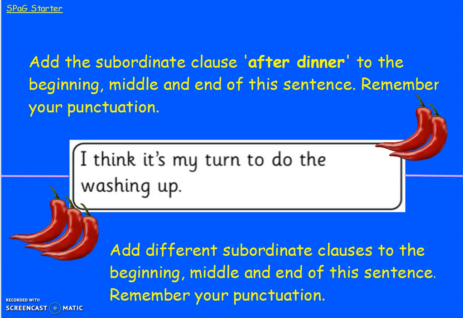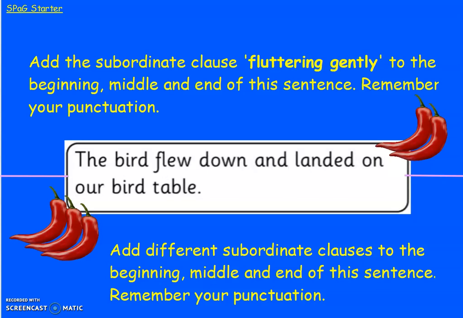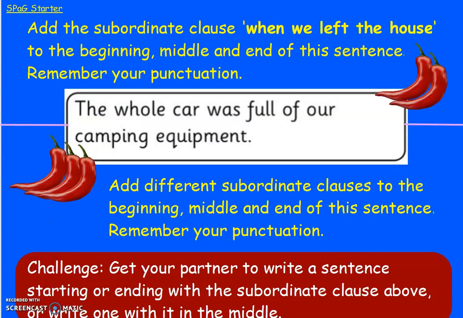Again, with the same one. This one, again, beginning, middle, and end. I want to see examples of all of these here when they load up. So just pause the video after all of them. Should be all of them there. So yeah, I'm expecting to see you just get on with that.